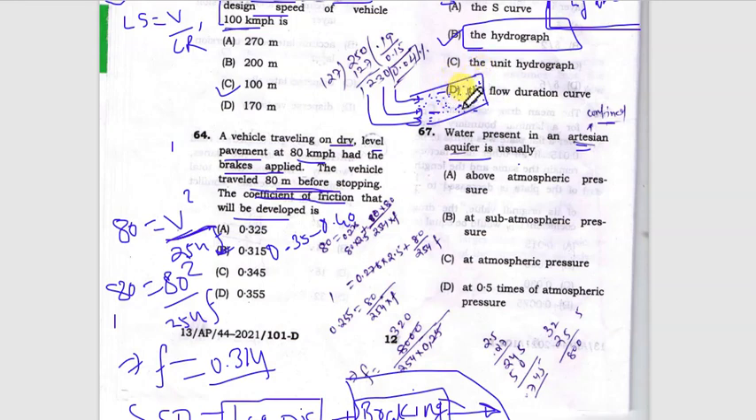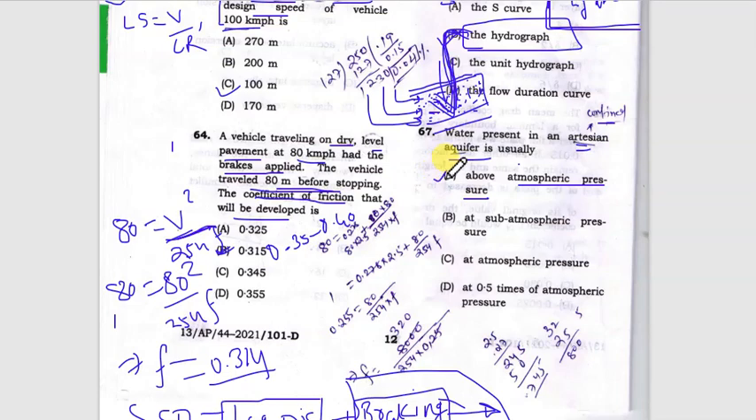So whenever a well is penetrated into this layer between the two impervious layers, the water will automatically come out on the surface without any external help, against gravity. That's why the pressure is always above atmospheric pressure. So above atmospheric pressure will be the right answer.